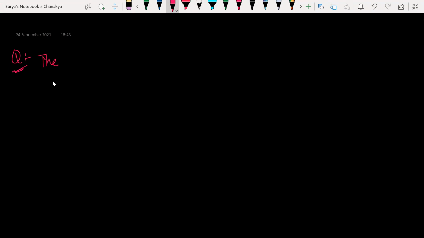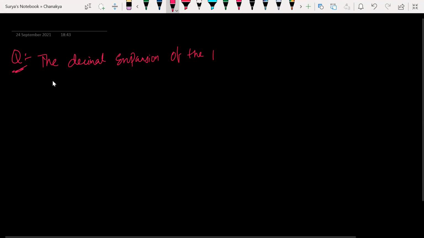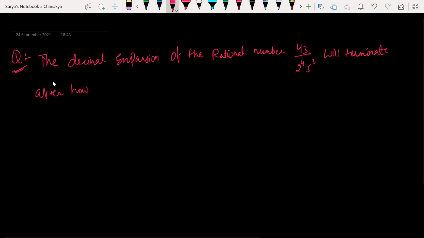The question is: the decimal expansion of the rational number 43 by 2 power 4 into 5 power 3 will terminate after how many places of decimals? Make it fast. Solve this question.